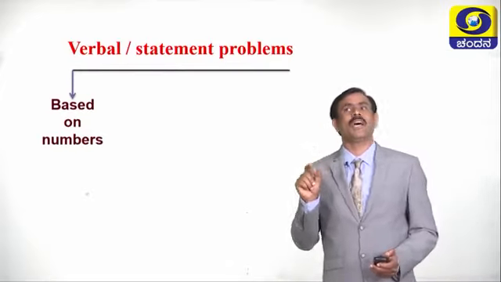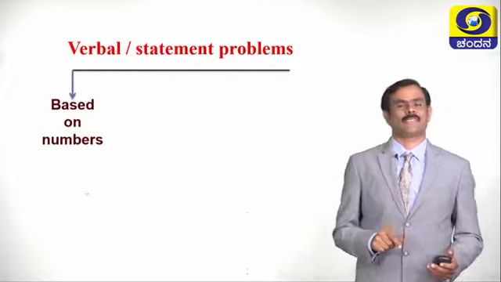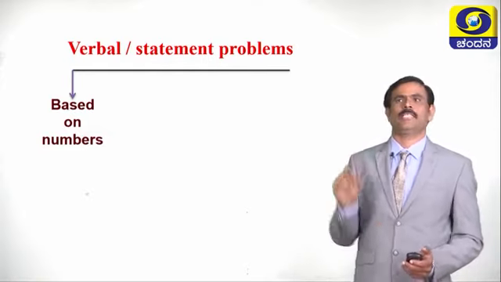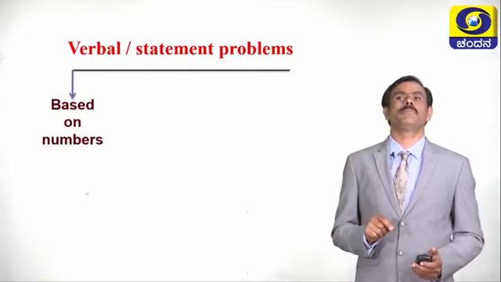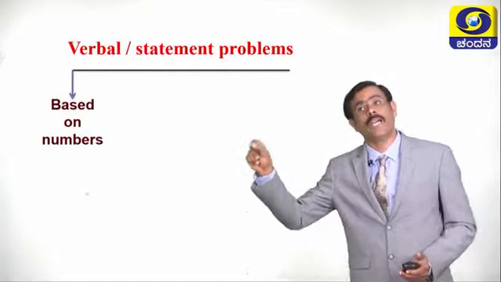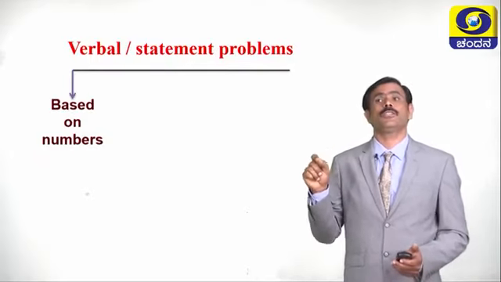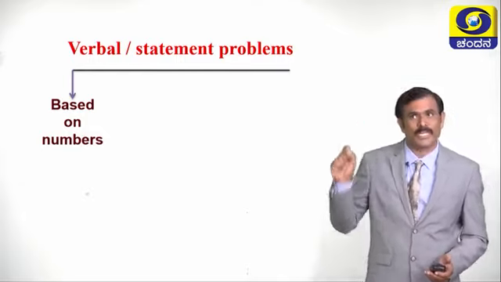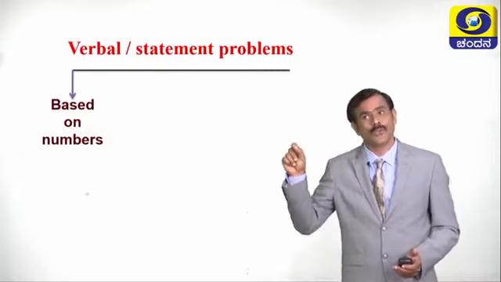Based on numbers. How the problems? They may ask like this: the product of any two numbers is equal to 45 and sum of those two numbers is equal to 18. Find the numbers. Or the product of consecutive positive natural numbers is equal to 110 and sum of those two numbers is equal to 21.